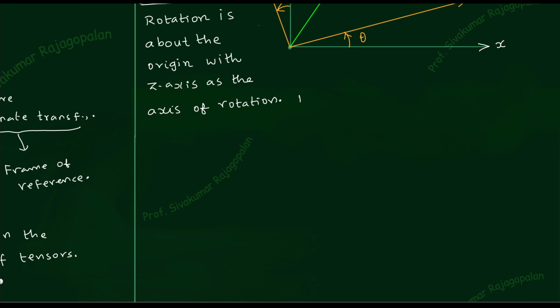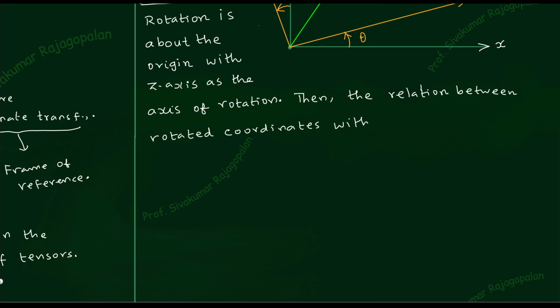Okay, this is over. Now what is our objective? Our objective is to ask the question: what is the relation between the rotated coordinates and the original coordinates? So I will write down the relation between the rotated coordinates and the original coordinate system.